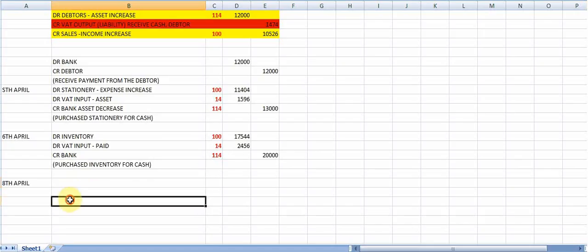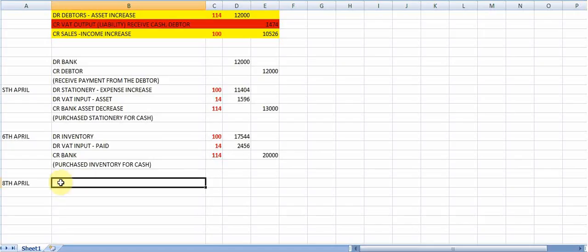I need to recognize now an asset, because I have now provided a loan to someone else, and this person owes me money. So I can either say loan to Adam, or I can say debtor Adam, whatever you want to do, but you recognize an asset and it is increasing because someone else is owing you money, and this will be your debit entry.